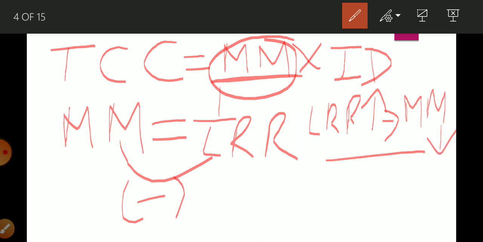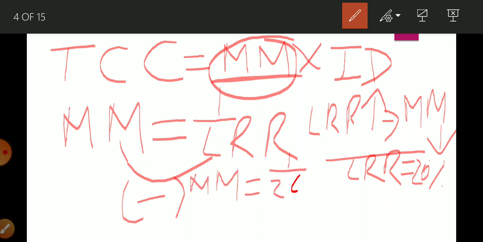Like, suppose I take one example. Suppose legal reserve ratio is equal to 20%. So what will be the value of money multiplier? We will put the value 1 upon 20, because it is given in percentage, so we will write here multiplied by 100.